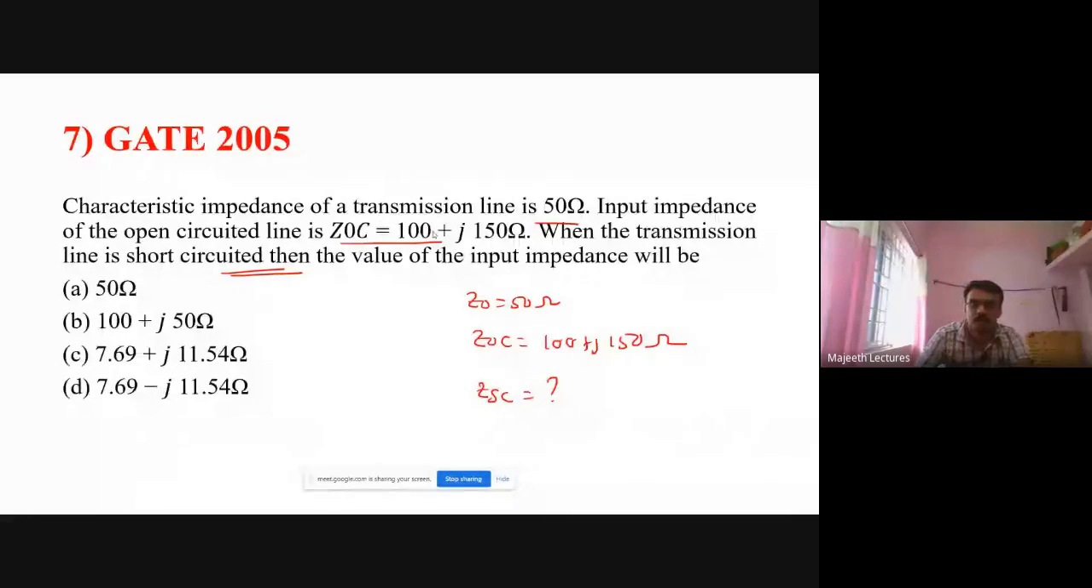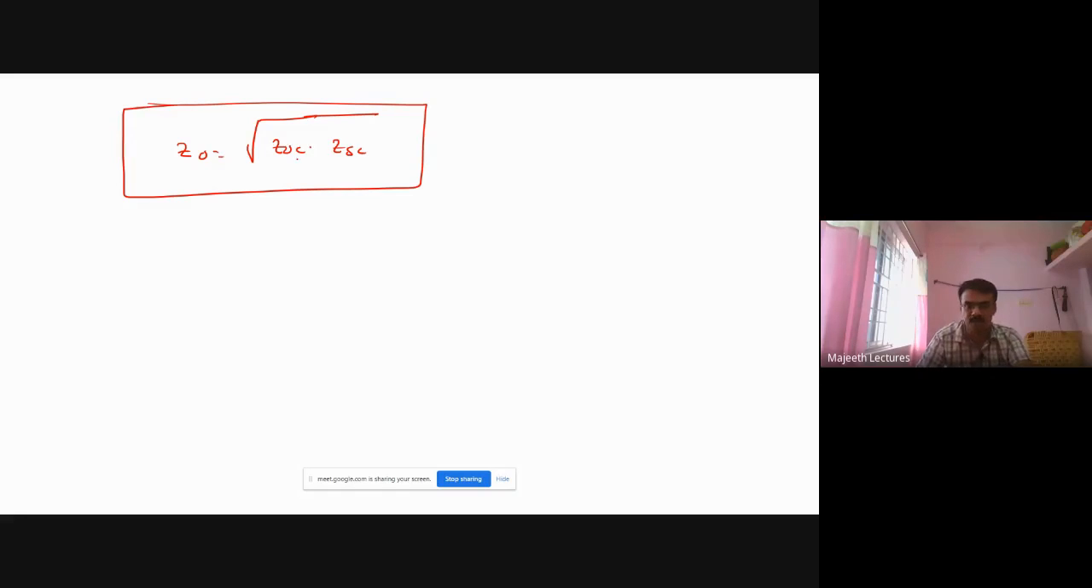So when the line is short circuited, we must remember one important relation that is given by Z0 is equal to root of ZOC times ZSC. Right? We have already found ZSC and ZOC. If you multiply and take the square root, what you get is Z naught. So this is very, very important. Please remember. I didn't derive it, but this is the equation. Hope you should have remembered. As a final year student, you must have come across this equation.